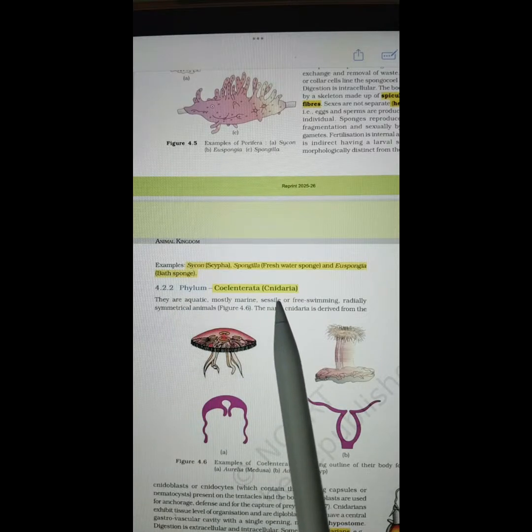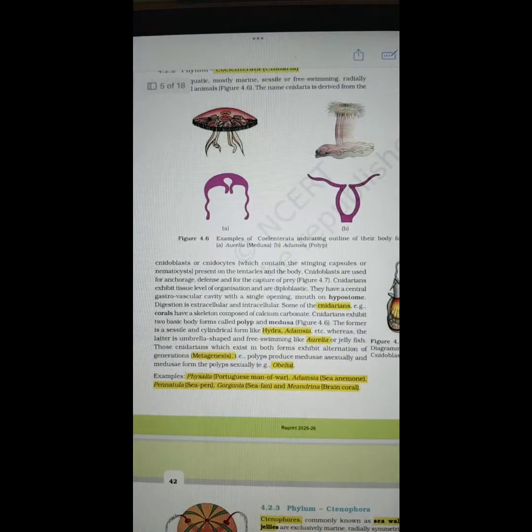Next phylum, Coelenterata, also known as Cnidaria. Now, the important terms of this phylum Coelenterata are Cnidarians. So the organism that belongs to the phylum Cnidaria will be known as Cnidarians.